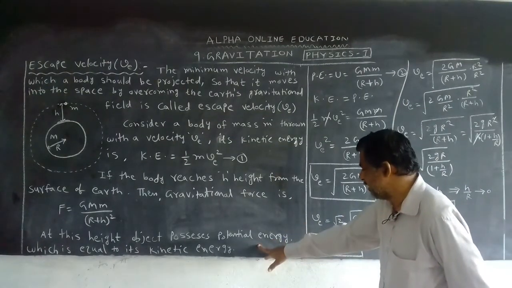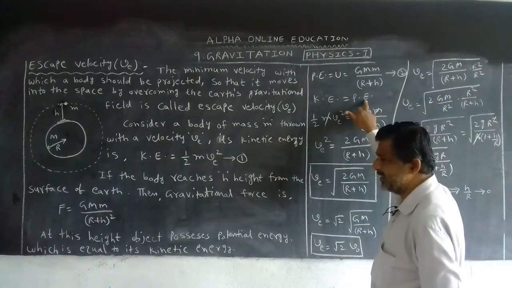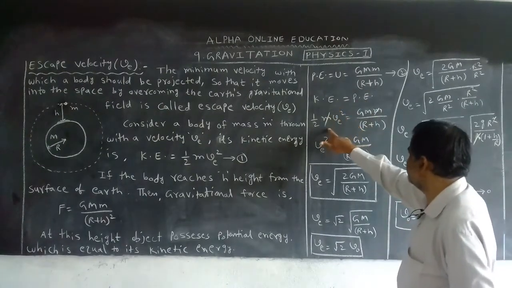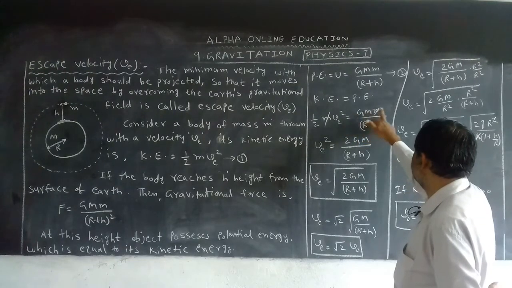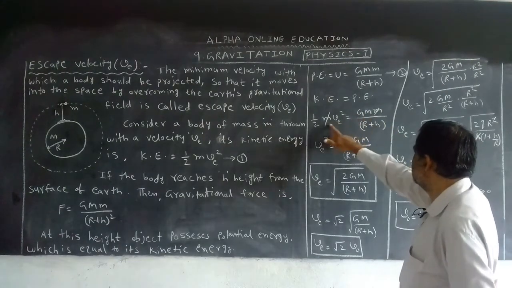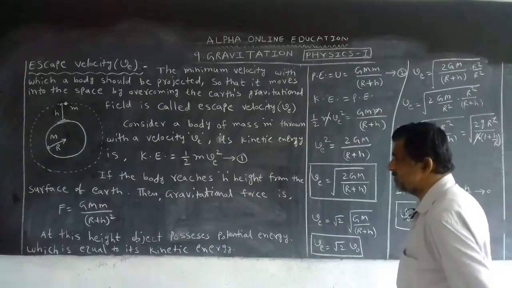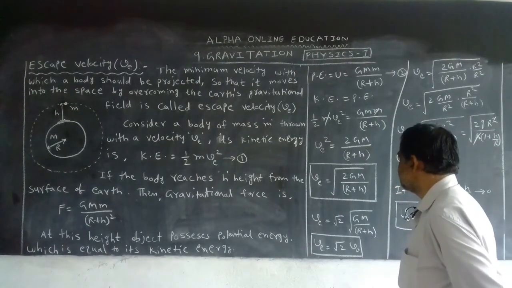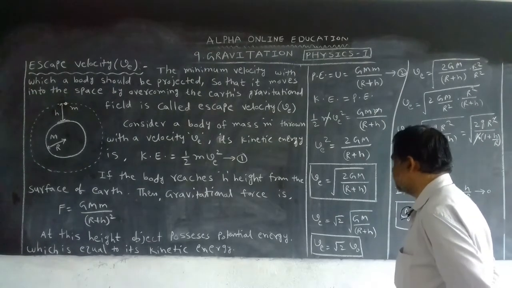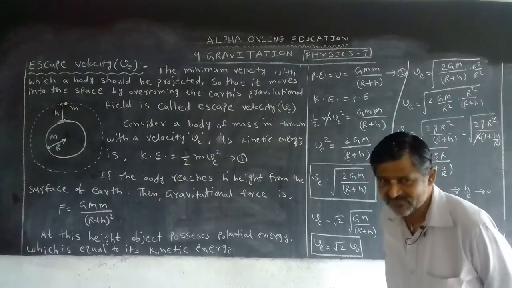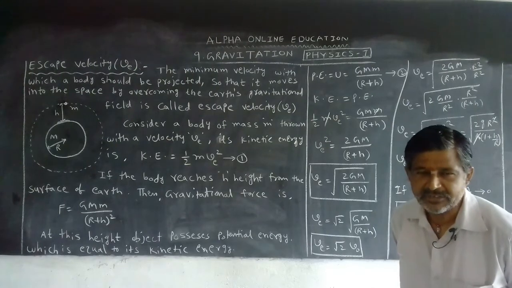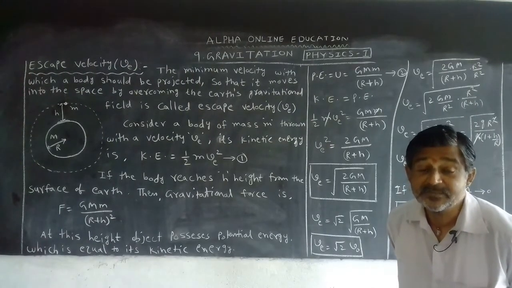Here we know the statement: potential energy is equal to kinetic energy. What is the kinetic energy? Half mv square. Potential energy is capital G, capital M, small m by r plus h. The m's cancel. So what is the equation? V square is equal to capital G, capital M by r plus h. From that we get the equation for the escape velocity.